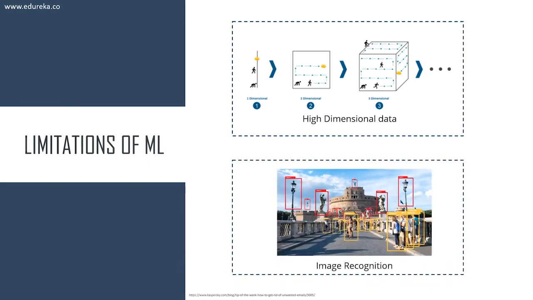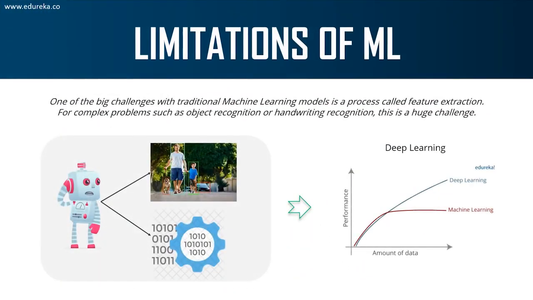Another limitation is that it cannot be used in image recognition and object detection because these applications require the implementation of high dimensional data. Another major challenge in machine learning is to tell the machine what are the important features it should look for in order to precisely predict the outcome. So basically, you're selecting the important features for the machine learning model and you're telling it, these are the important features, and this is what you should use in order to build the model. This process is known as feature extraction. Now, in machine learning, this is a manual process. You're going to manually input as a programmer. You're going to tell it that these are the important predictor variables.